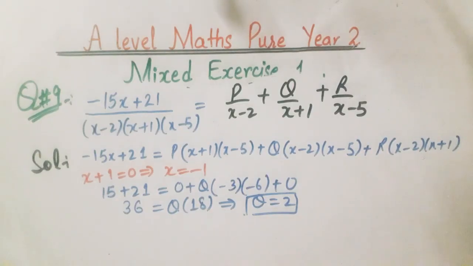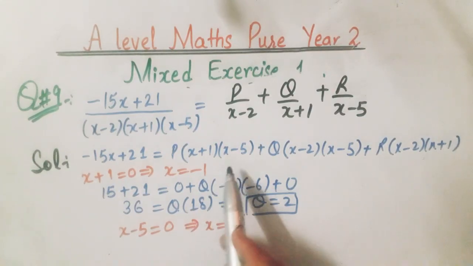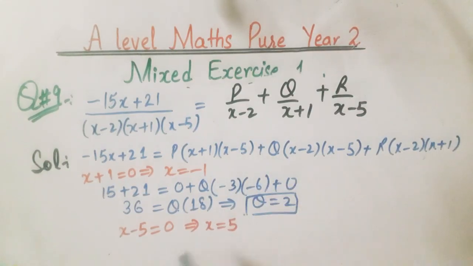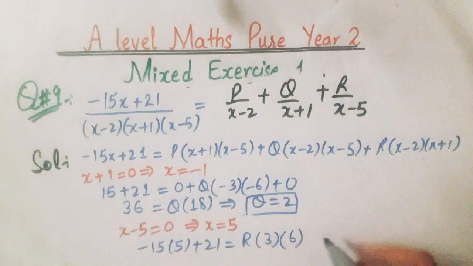Now we take x minus 5 equals 0. This implies that x equals 5. So with x minus 5 being 0, these two factors are 0. Minus 15 into 5 plus 21 equals r into 5 minus 2, which is 3, and 5 plus 1 is 6.